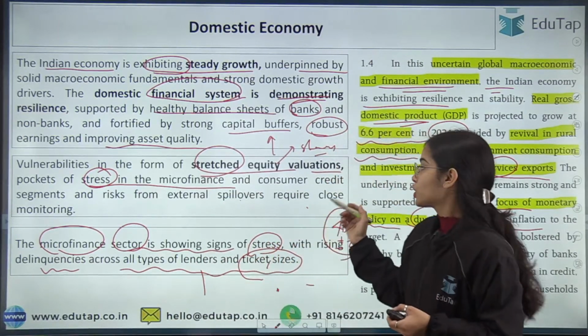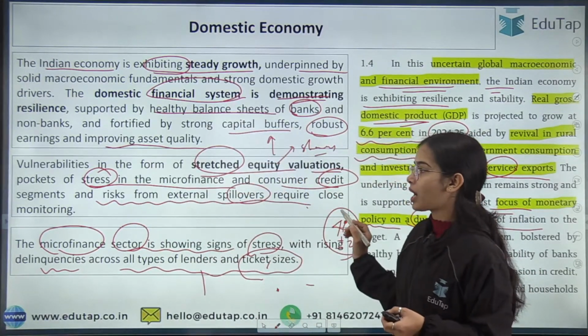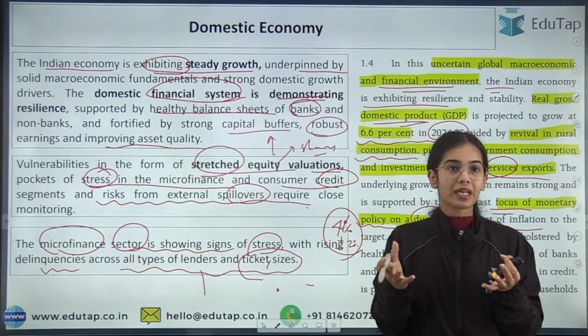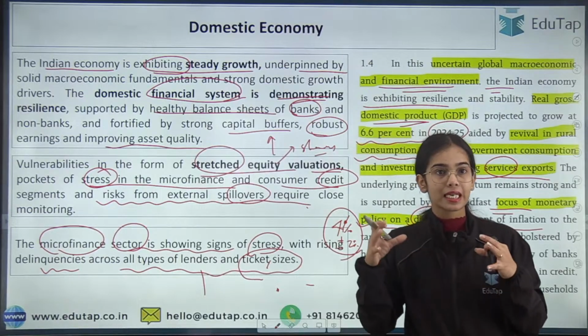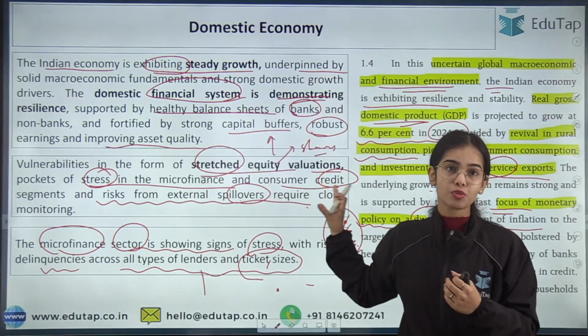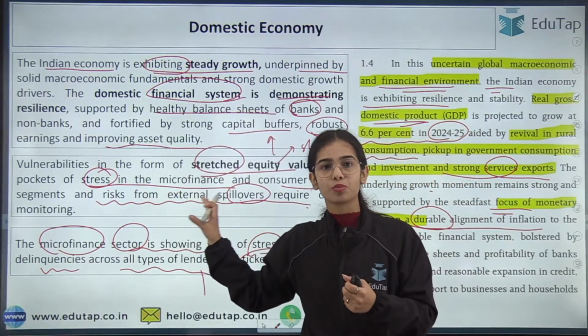Okay, so consumer credit segment and the risk from external spillovers require close monitoring. So there are problems coming up in the microfinance area, and in the consumer credit also there is stress coming up. So that has to be looked at closely.